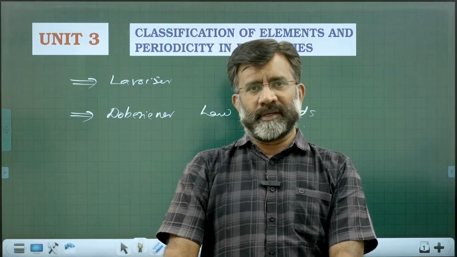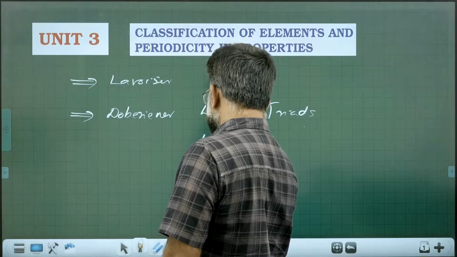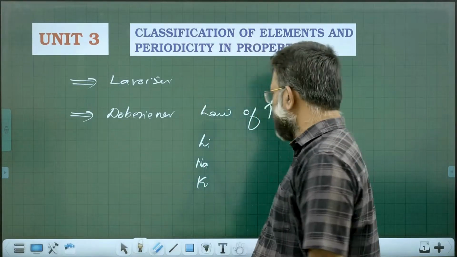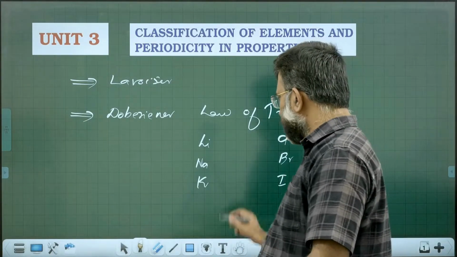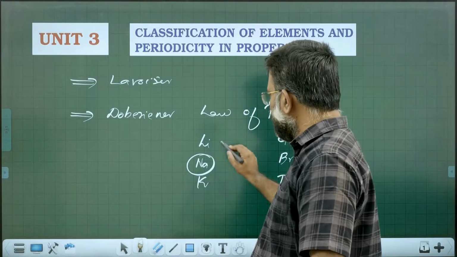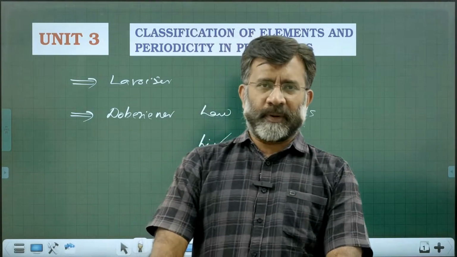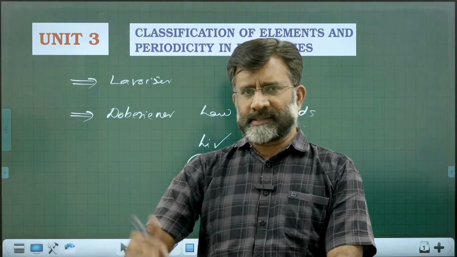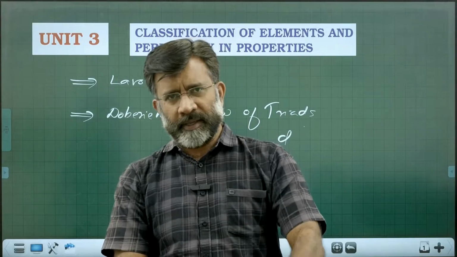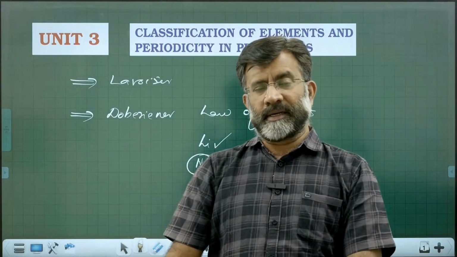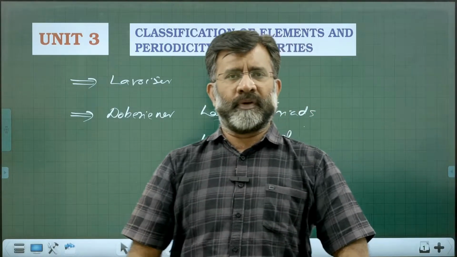For example, lithium, sodium, potassium is a triad, and chlorine, bromine, iodine is a triad. He suggested the properties of the middle element are found to be the average of the first and third. That is the law of triads, explained in the NCERT. So Lavoisier explained metals and non-metals, and Dobereiner grouped elements into triads.